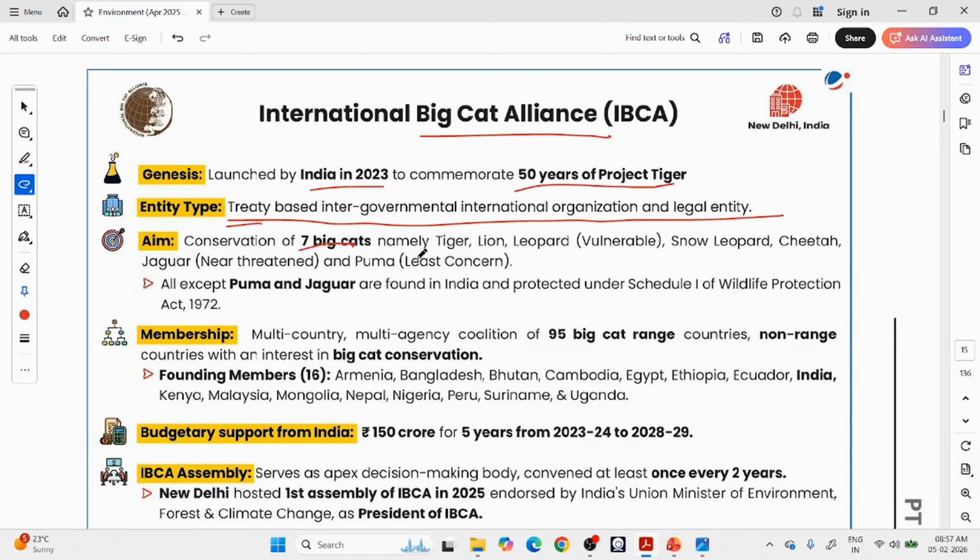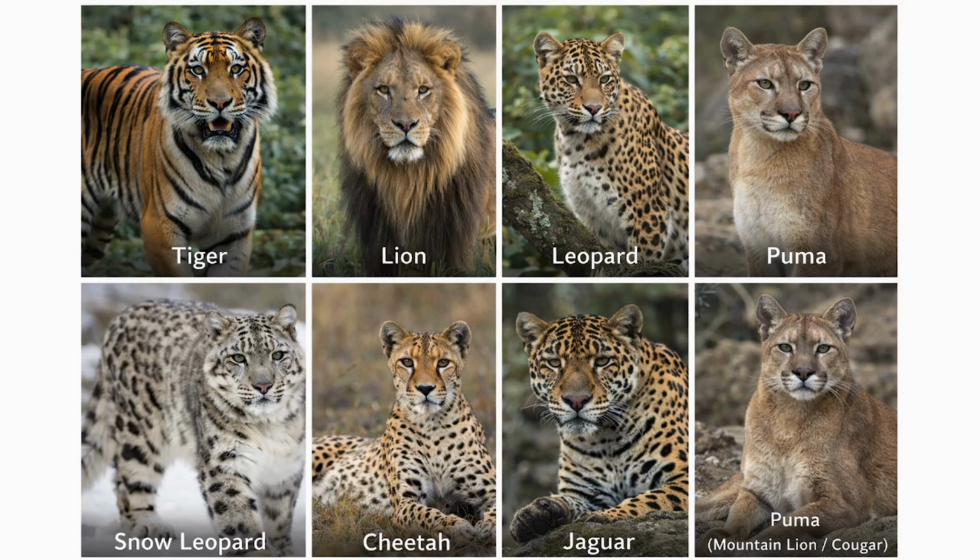Conservation of seven big cats. What are the seven big cats? Tiger, lion, leopard, snow leopard, cheetah, jaguar, and puma. These are the seven big cats. Let me show you. You can see here, puma is repeated twice. So tiger, lion, leopard, snow leopard, cheetah, jaguar, puma. Puma is also called mountain lion or cougar. All of these are big cats. These are various types of big cats generally seen across the world.